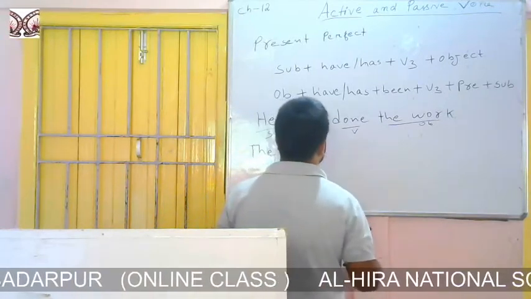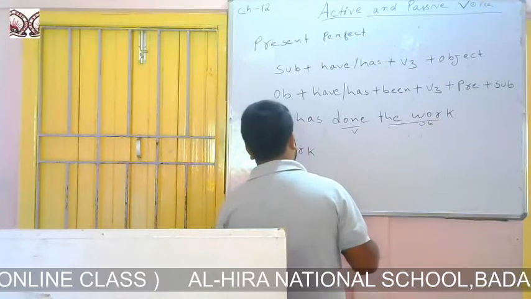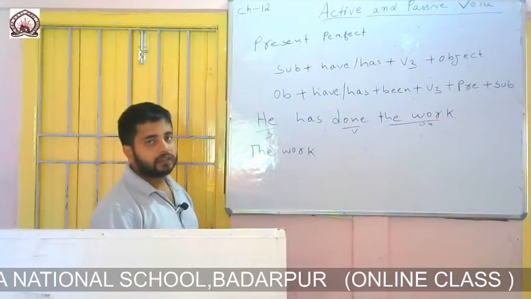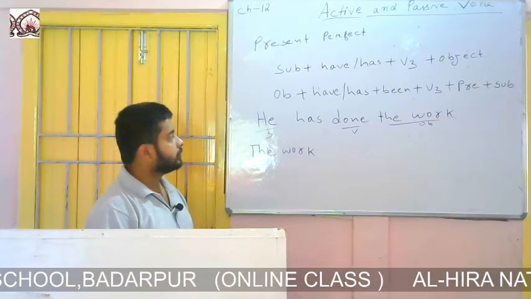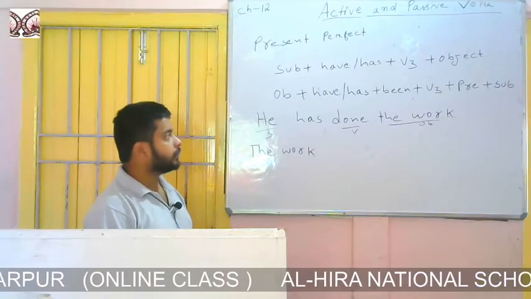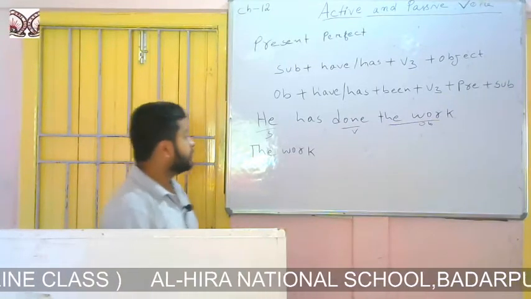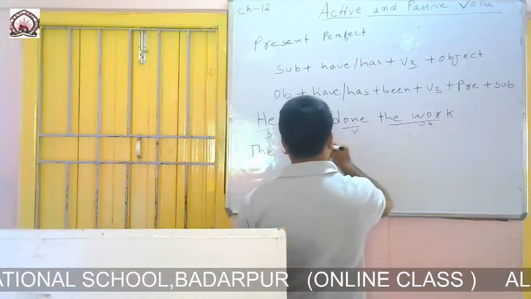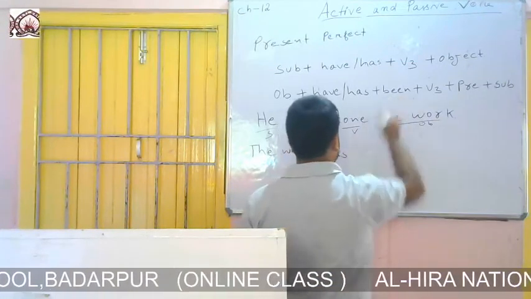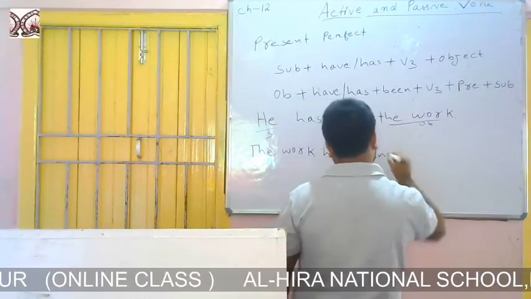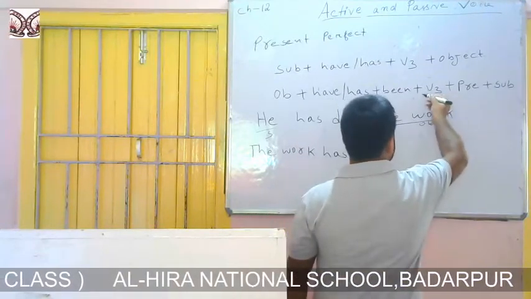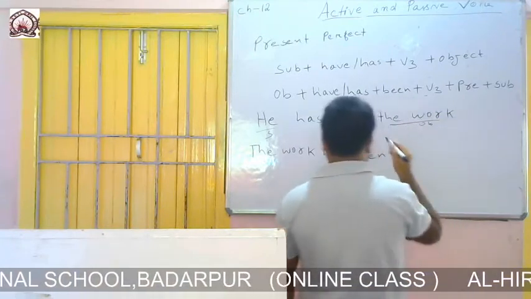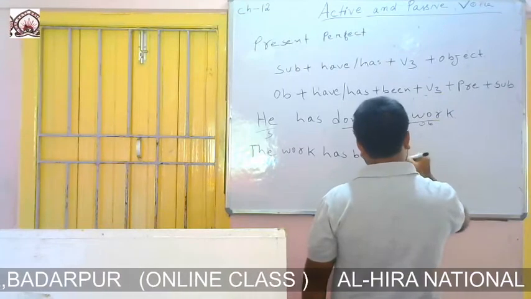Then we have to write have or has according to the new subject, and we know that we will use has if the subject is third person singular, and with the rest we will use have. The work is third person singular, so we will use has. The work has. Then the formation says to write been. The work has been. Then the formation says to write the third form of the verb. Done is already in third form. So we will write the work has been done.